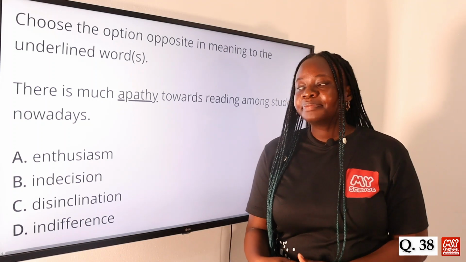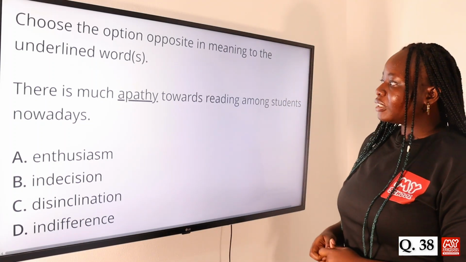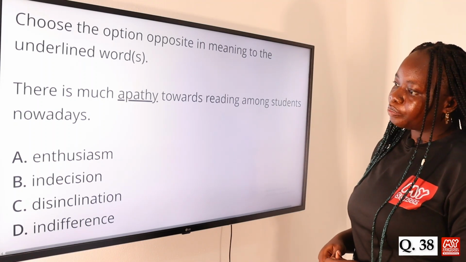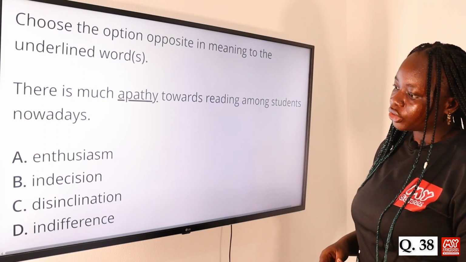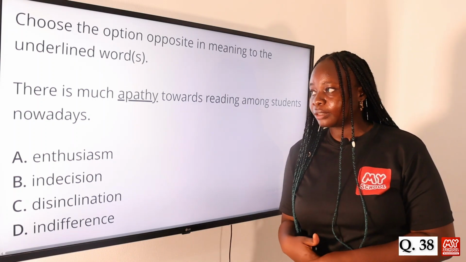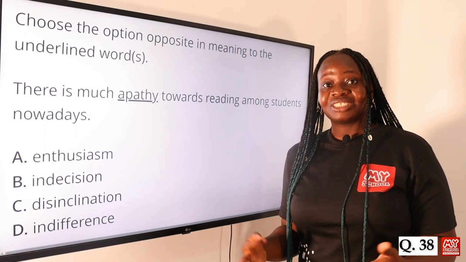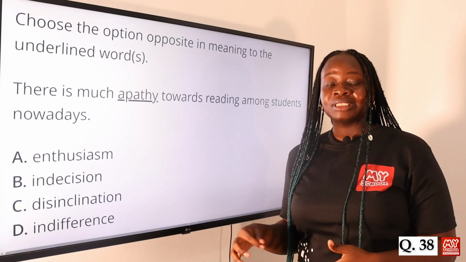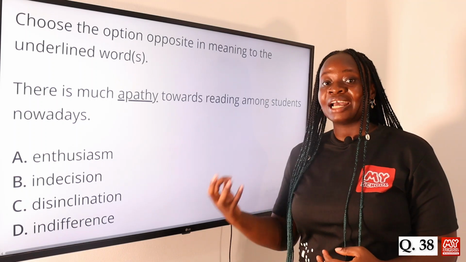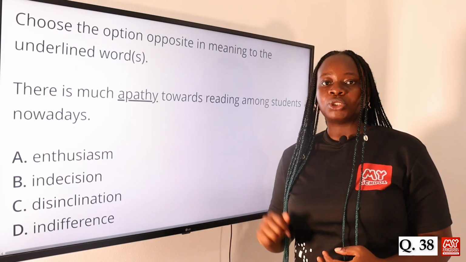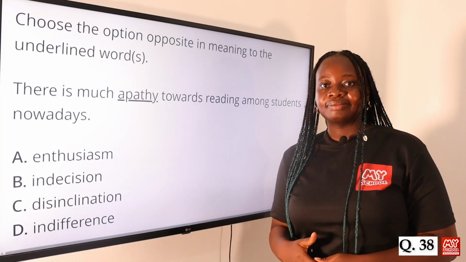Question 38. There is much apathy towards reading among students nowadays. Option A, enthusiasm, B, indecision, C, disinclination, and D, indifference. The answer to this question is option A, enthusiasm. Apathy means lack of interest, lack of concern or enthusiasm. So the opposite of that would be enthusiasm. That means you have a lot of interest, you are eager towards doing something. So the opposite of apathy is enthusiasm. Option A is the answer to this question.